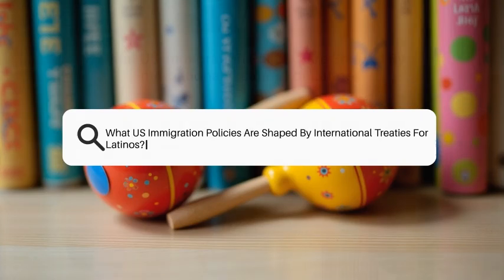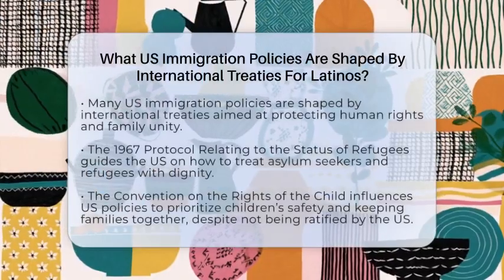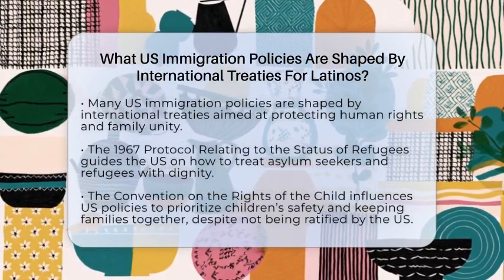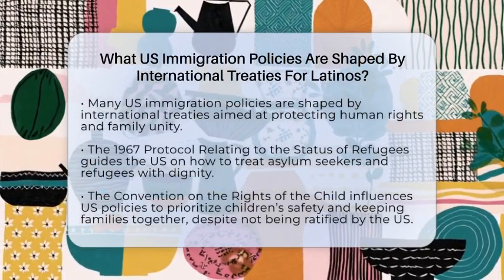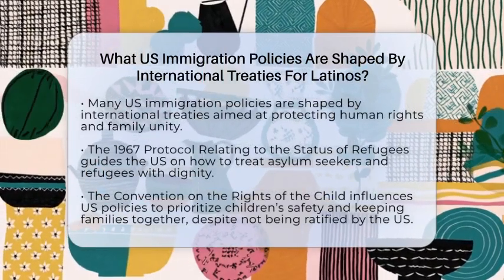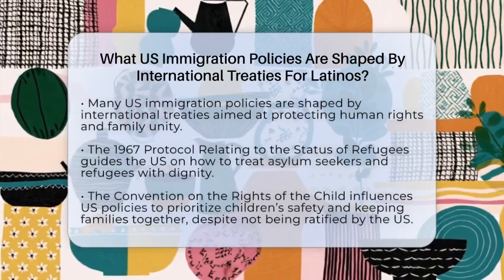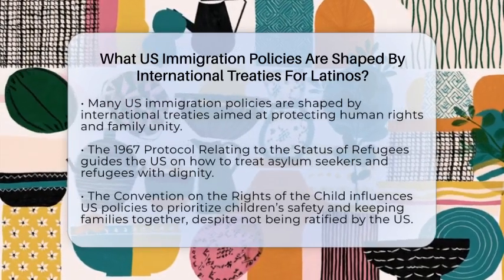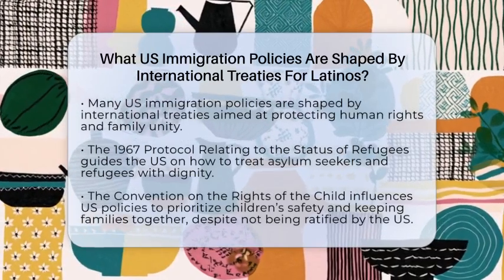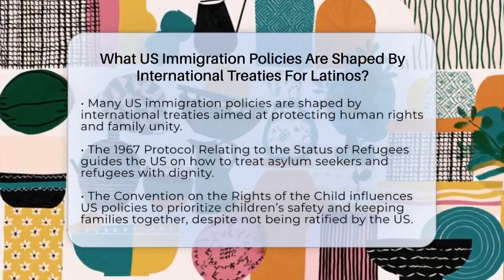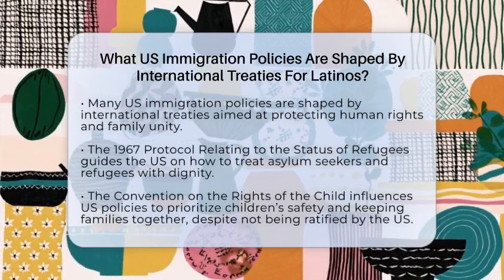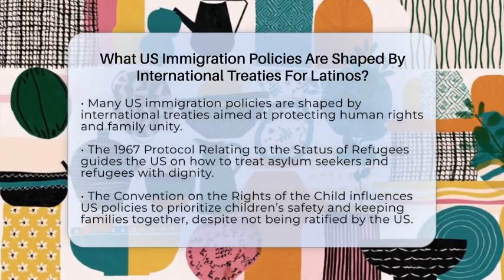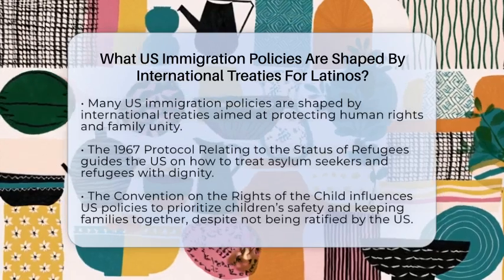What US immigration policies are shaped by international treaties for Latinos? Imagine a world where countries work together to protect people's rights and families. Many US immigration policies are influenced by international agreements that aim to do just that. These treaties help shape how the United States handles immigration, especially for Latino families. They focus on protecting children, keeping families together, and ensuring fair treatment for those seeking safety.